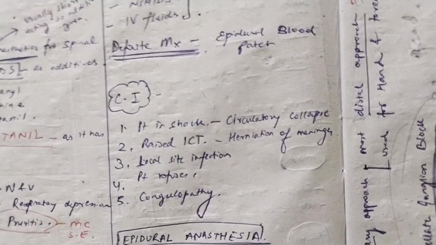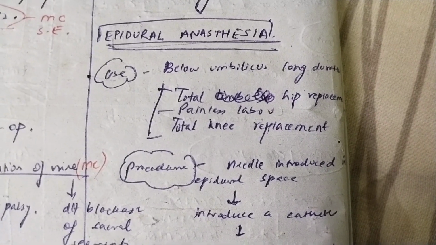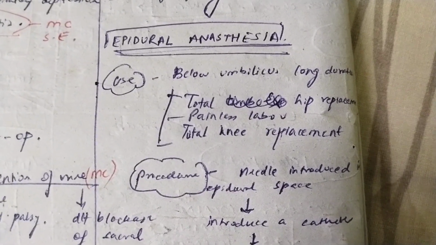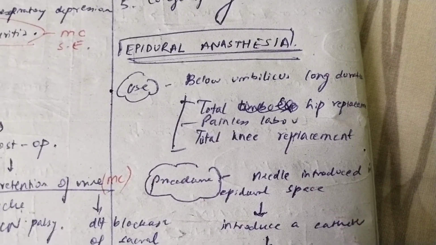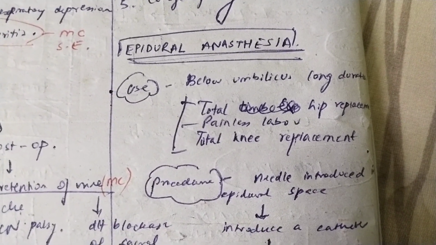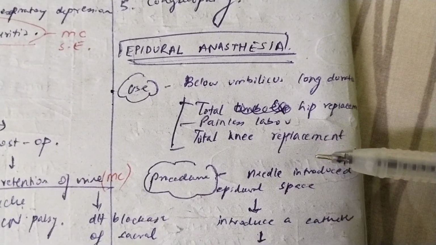We now move on to epidural anesthesia. Next up, we study the epidural anesthesia. So like any anesthesia, we have to know what is the use of this anesthesia, how is it given, what are the side effects and the complications. I told you before that epidural anesthesia is used for below-the-umbilicus surgeries but of long duration. What are these surgeries? This can be total hip replacement, painless labor and total knee replacement.